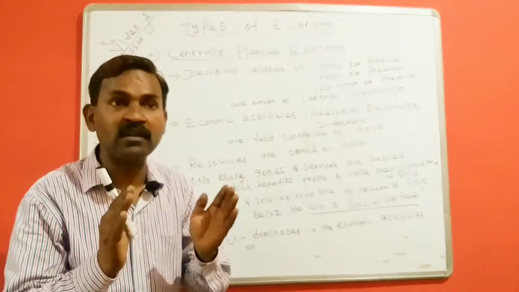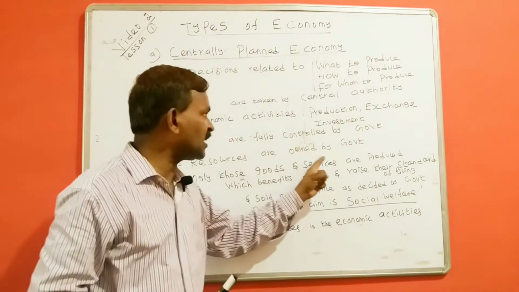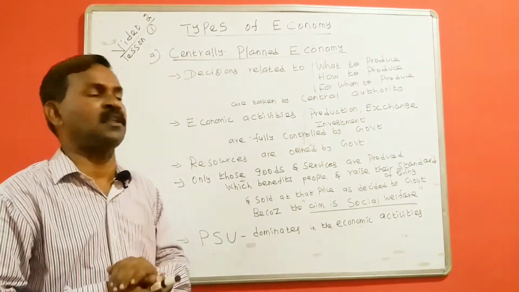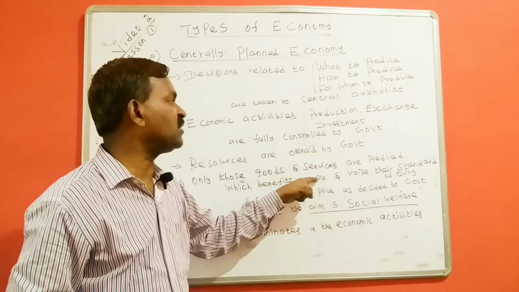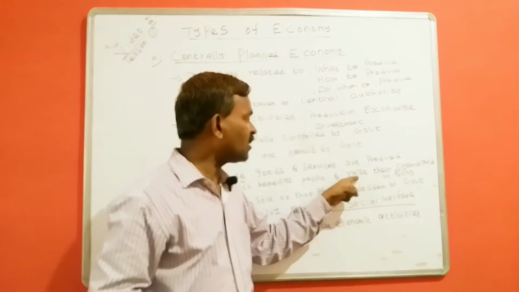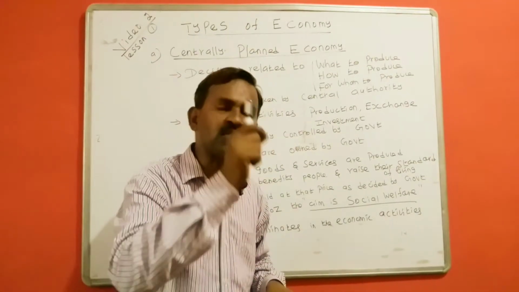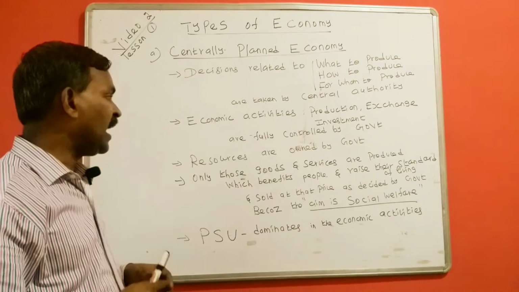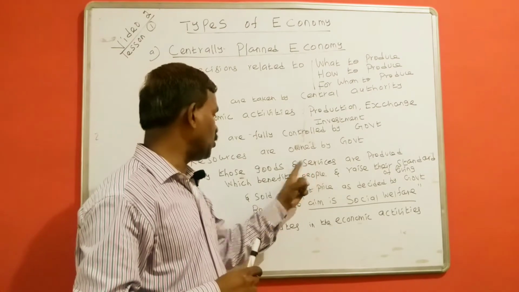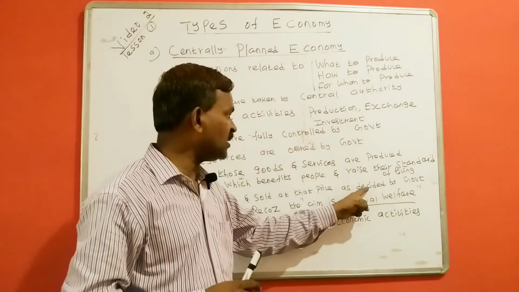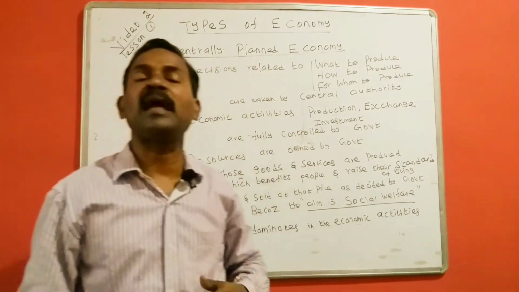If the government makes a decision about what type of goods and services are to be produced in the country, those which benefit the people of the country and raise the standard of living of the people, and whatever goods and services are produced, their price is also decided by the government, that economy is called centrally planned economy.